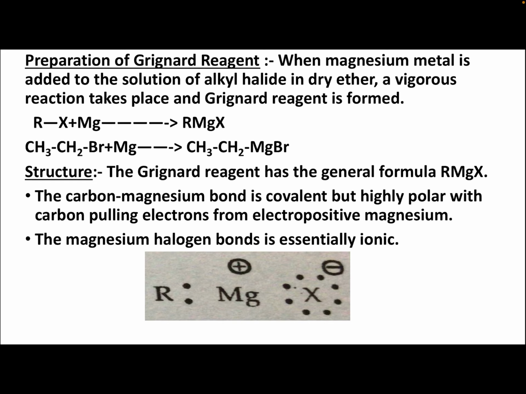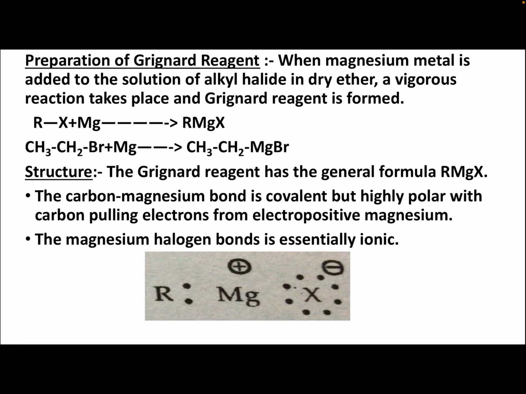Preparation of Grignard reagent. When magnesium metal is added to the solution of alkyl halide in dry ether, a vigorous reaction takes place and Grignard reagent is formed. So, RX alkyl halide plus magnesium, you will get RMgX. Example again, CH3CH2Br, ethyl bromide, and magnesium, you are getting ethyl magnesium bromide. This is a Grignard reagent, CH3CH2MgBr, RMgX. This is the preparation of Grignard reagent.